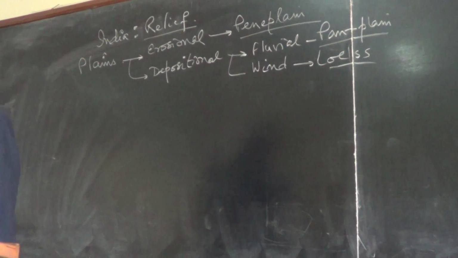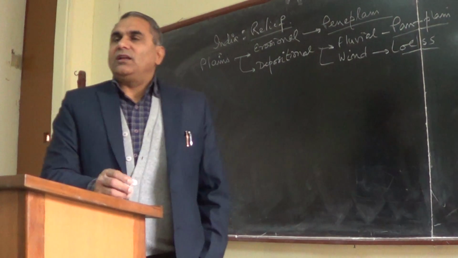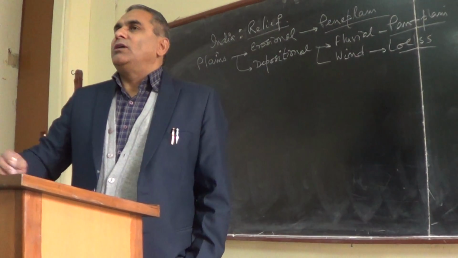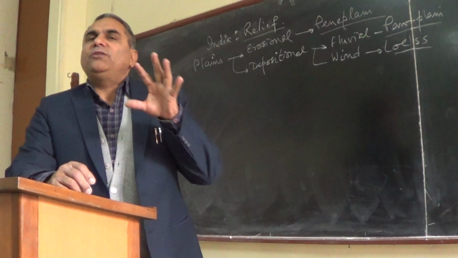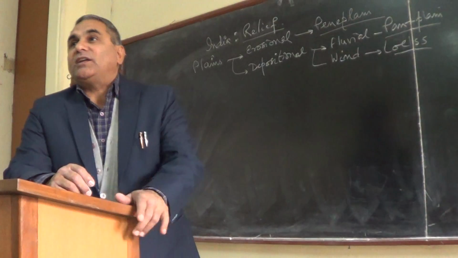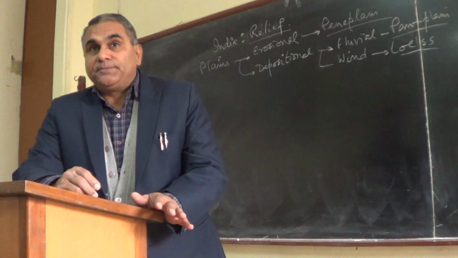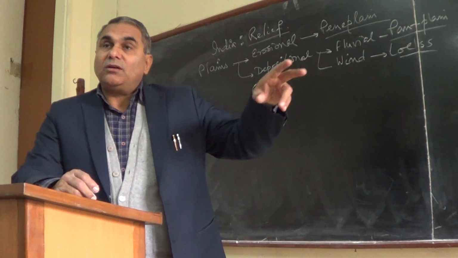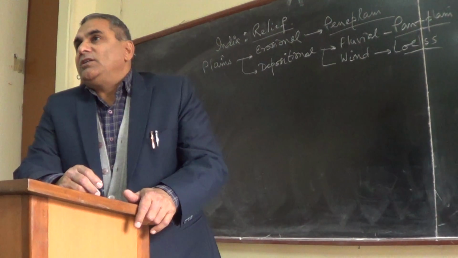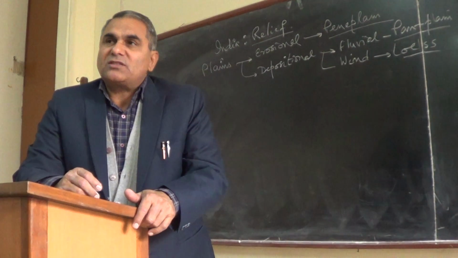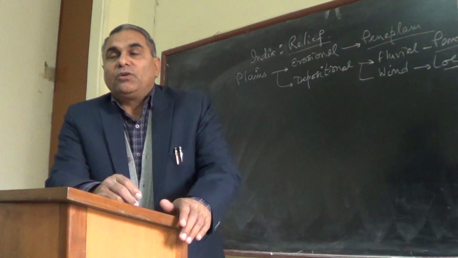So in India, basically, the Great Plains of North India, if you see, are among the youngest landforms developed on the Earth's surface. These are the three youngest relief features on the Earth's surface which appeared in the Pleistocene time period. Number one, the Mississippi Missouri Plain, basically in the USA. Second youngest is the Rhine Plain in Europe, in Germany. And the third is the Ganga Plain, one of the youngest plains in the world.